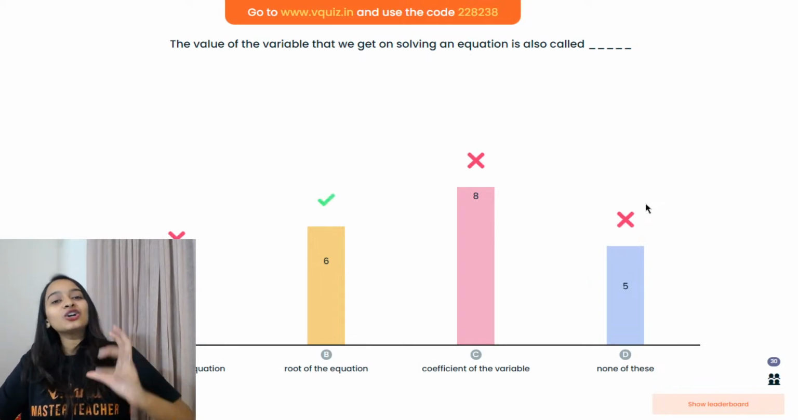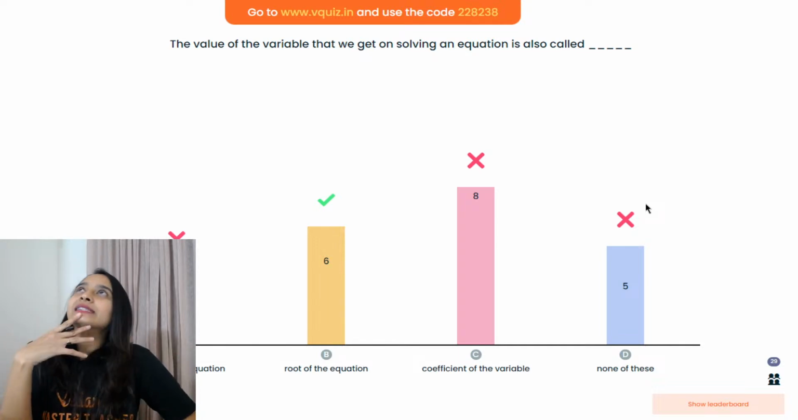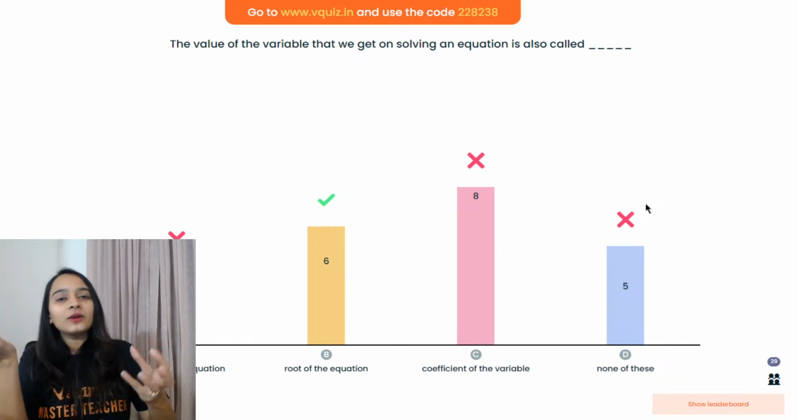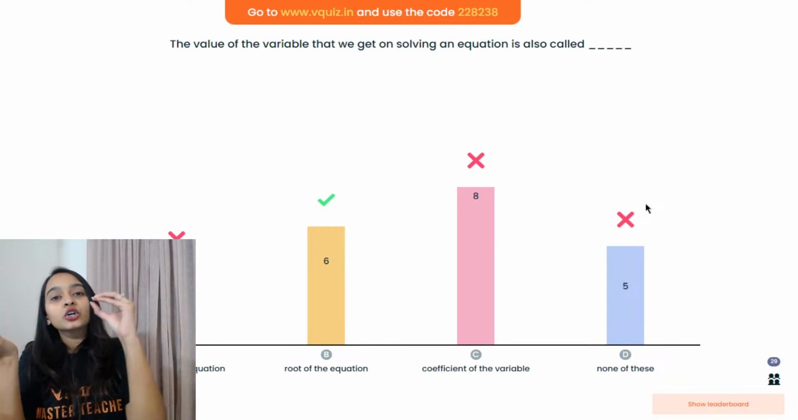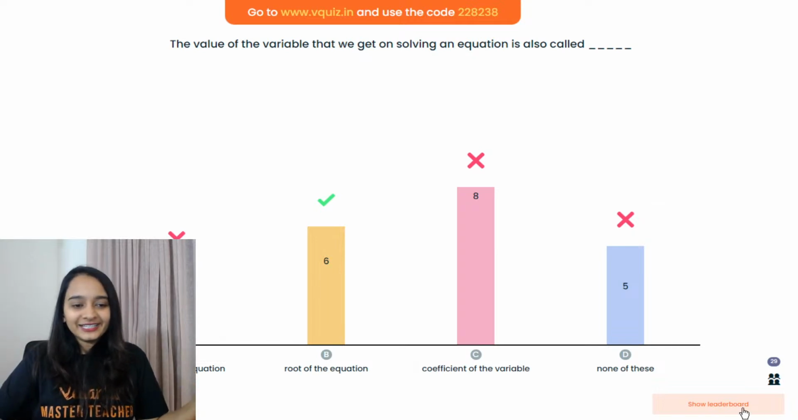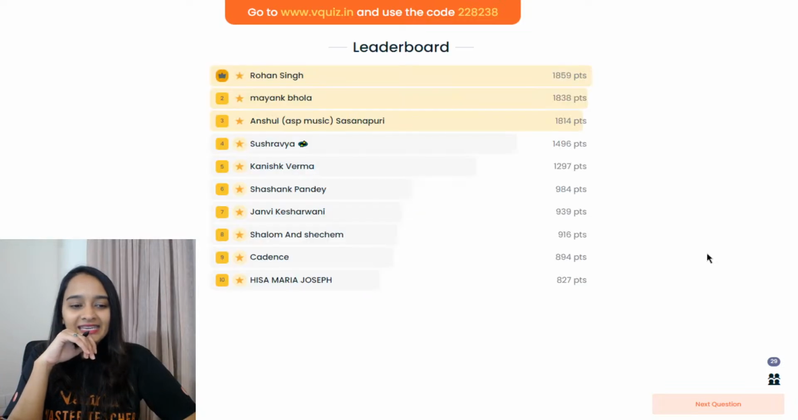Okay, there is a mixed answer for all of this, guys. It is called as the root of the equation. You will learn this actually in your grade 9th and 10th. But yeah, solution of an equation is also called as root of an equation. Okay? Okay, everybody? Chalo. And let us see.